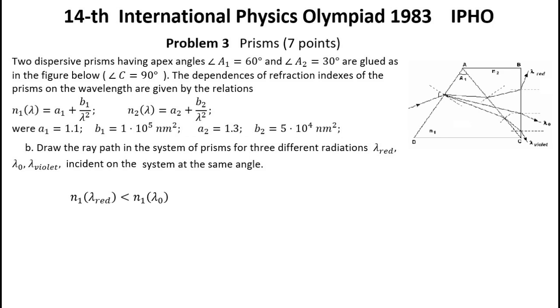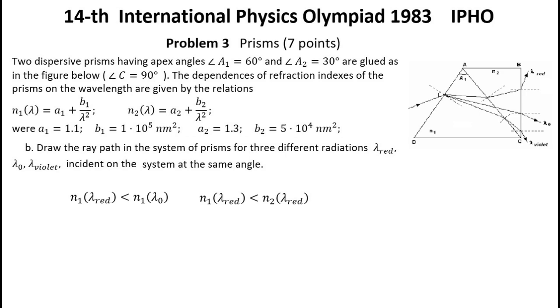Next, since n1(λ red) is less than n1(λ0), on the first face AD the red ray will go above the zero ray. And further, since n1(λ red) is less than n2(λ red), the red ray will deviate upward after refraction at the boundary AC. And it will deviate even more at the boundary with air.